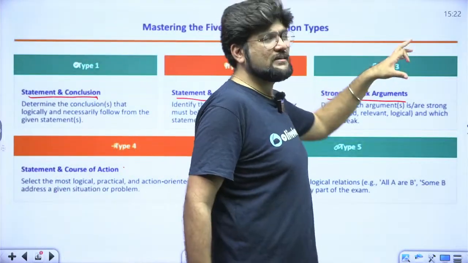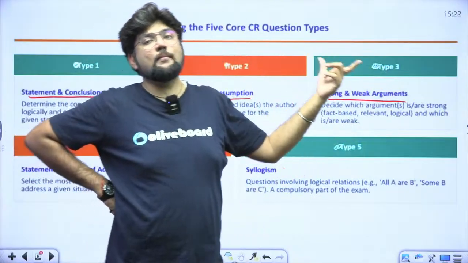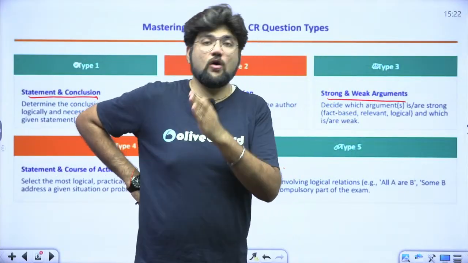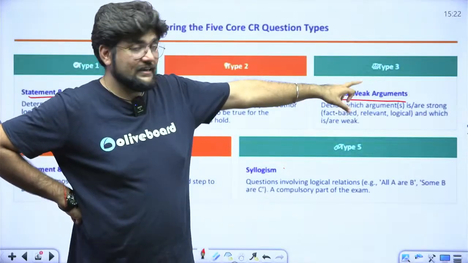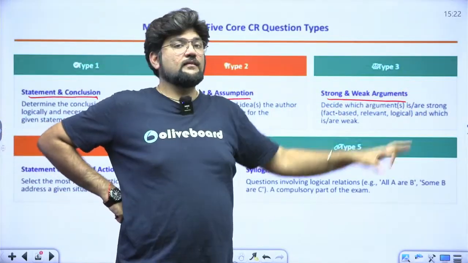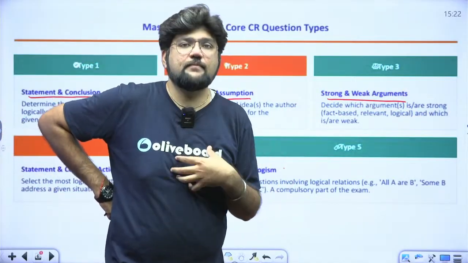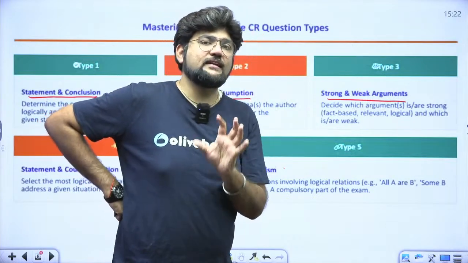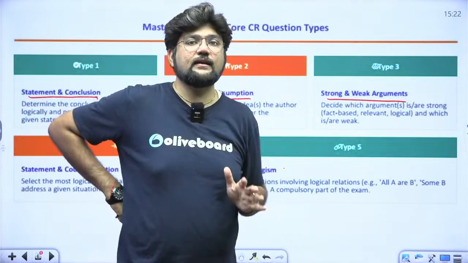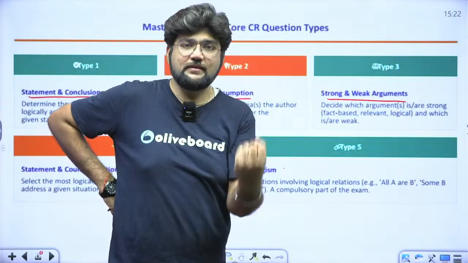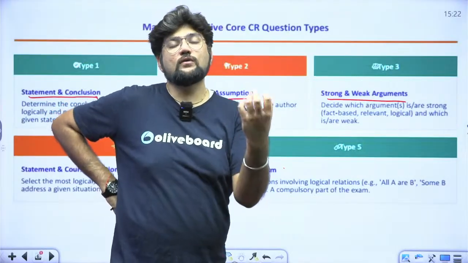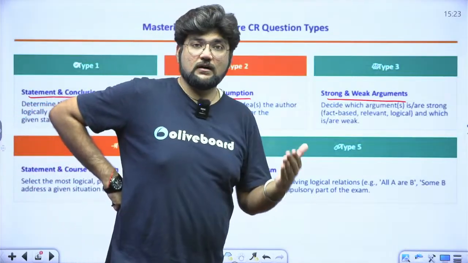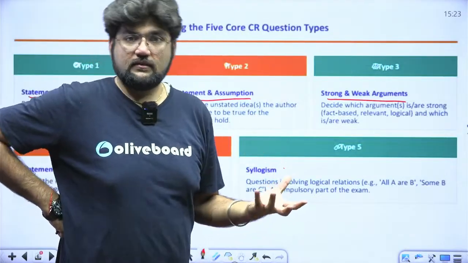Strong and weak arguments are not very difficult, but there is a common notion among students that you look for something which is right or wrong. And this challenges the very definition of right or wrong. This says that there is nothing like right or wrong in which I am interested. If I am presenting a question to you, I am only interested in whether the argument which is being provided is a strong argument. That means it supports, it has a strong value, the facts and figures are right, okay. It has some premise which is being mentioned, then it is a strong argument.